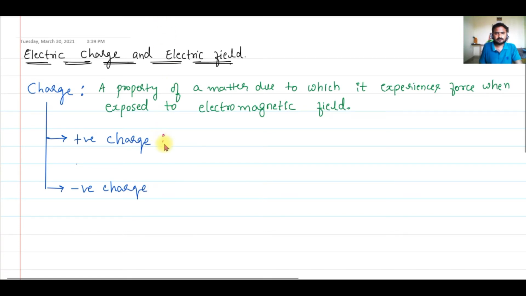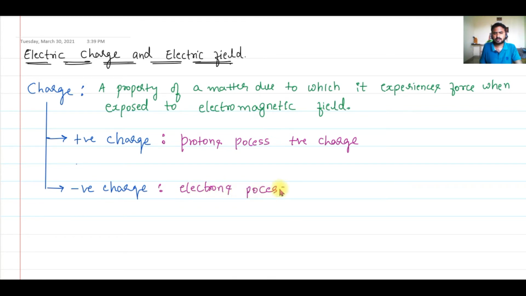Here we're going to write: protons possess positive charge and electrons possess negative charge. And how much is the charge of the proton?